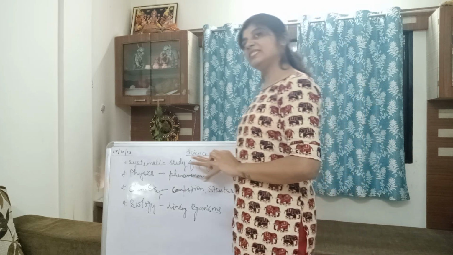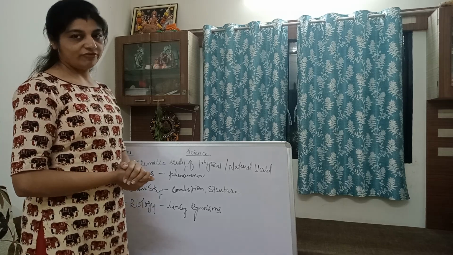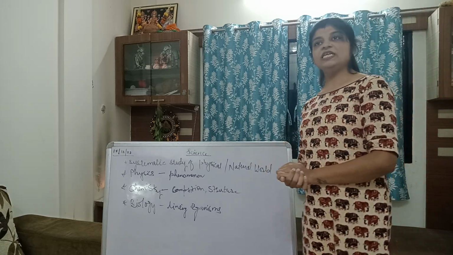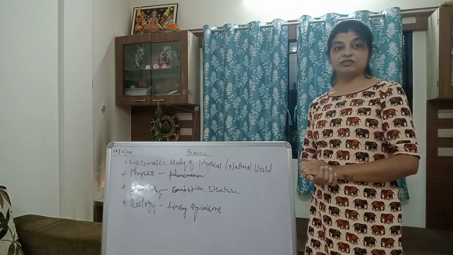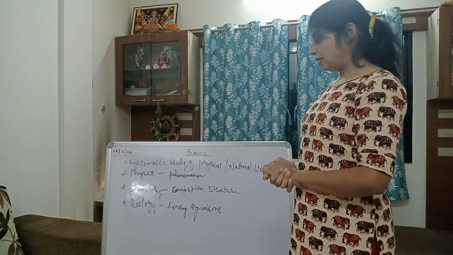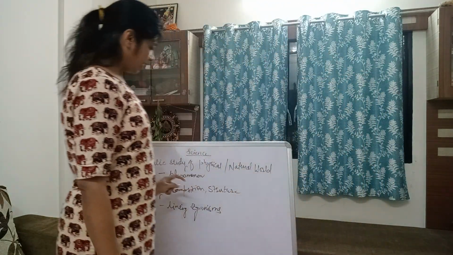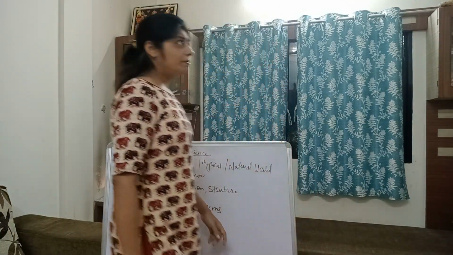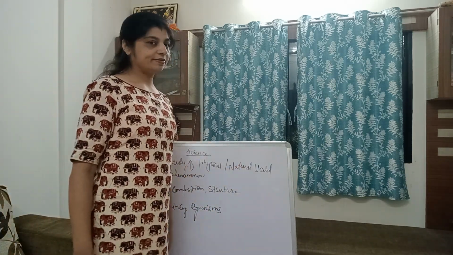Now coming back to motion, as I said, there are n number of types of motions: rectilinear, uniform, non-uniform, periodic, non-periodic and circular motion. Now let's see the first one. Rectilinear means when a body moves in a straight line, that becomes rectilinear motion. For example, if I'm starting with point A and point B, suppose I have to travel from this point to this.